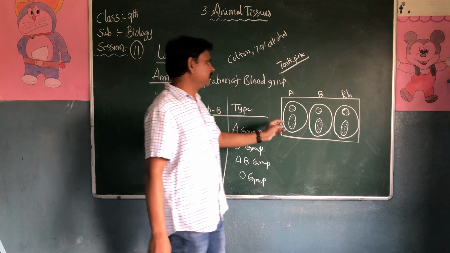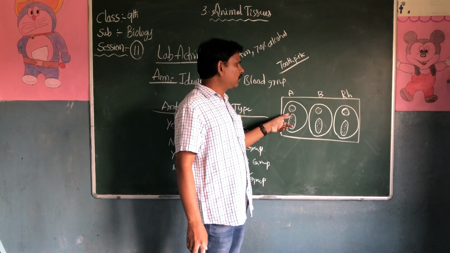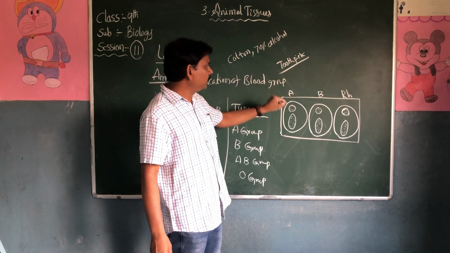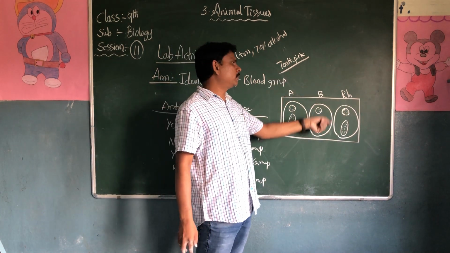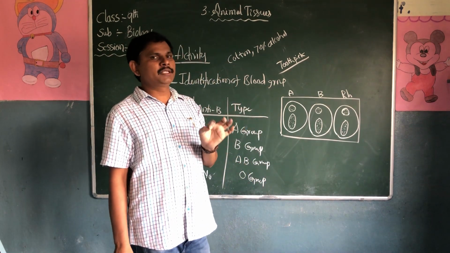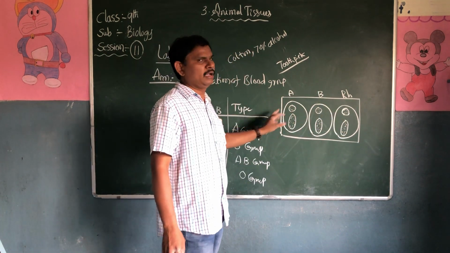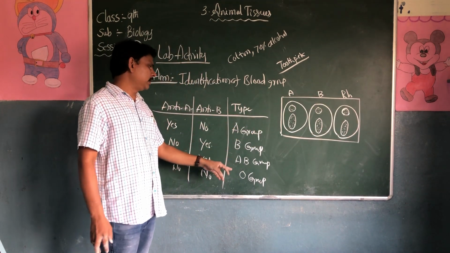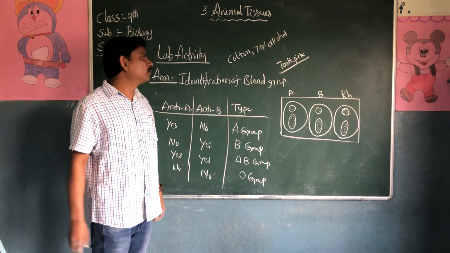Make three circles, A, B, and C. Add one drop of anti-A, anti-B, and RH factor sera. Add one drop of blood on the anti-A, one drop of blood on the anti-B, and one drop of blood on the RH factor. What happens? The agglutination, the clumping, is very slow in the RH factor when compared to A and B. So the final result is A group, B group, AB group, or O group. This is the identification of blood groups.